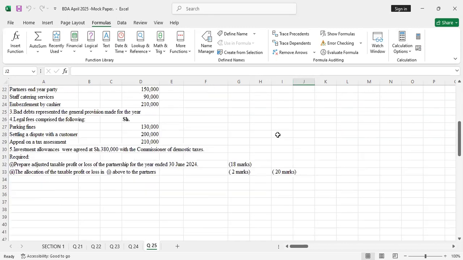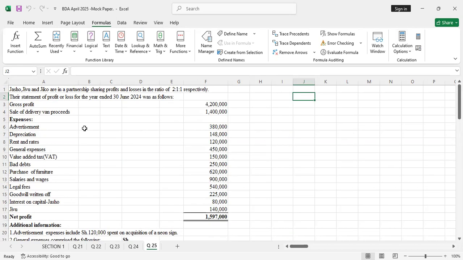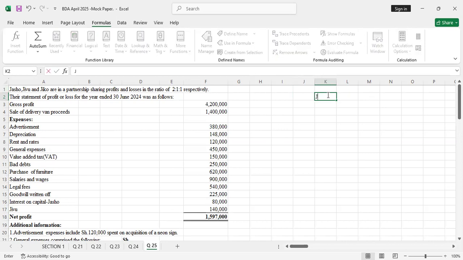So we prepare adjusted taxable profit or loss for the partnership. The name of the partnership is Jasho, Jivu, and Jiko. I think maybe that partnership was supposed to be Jajiji. So you can say Jajiji Enterprises, or you can just say Jasho, Jivu, and Jiko partnership. Nobody will penalize you.